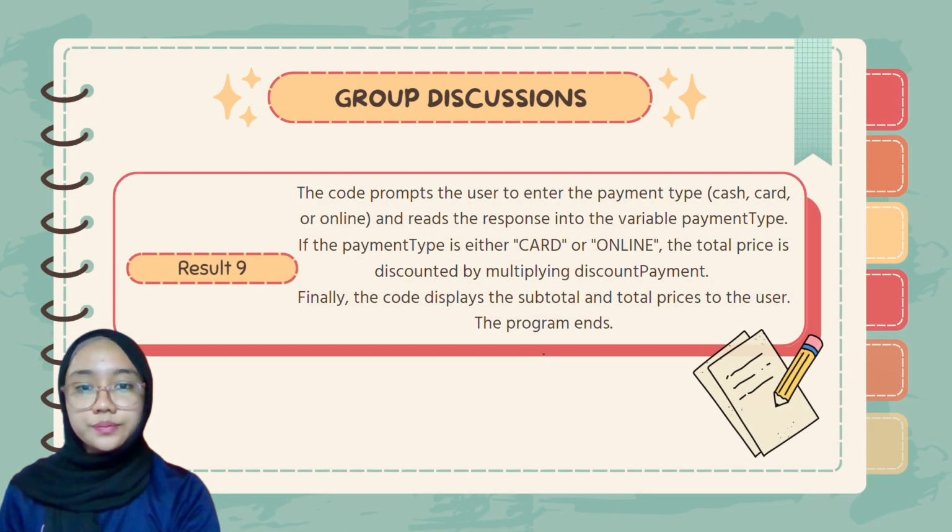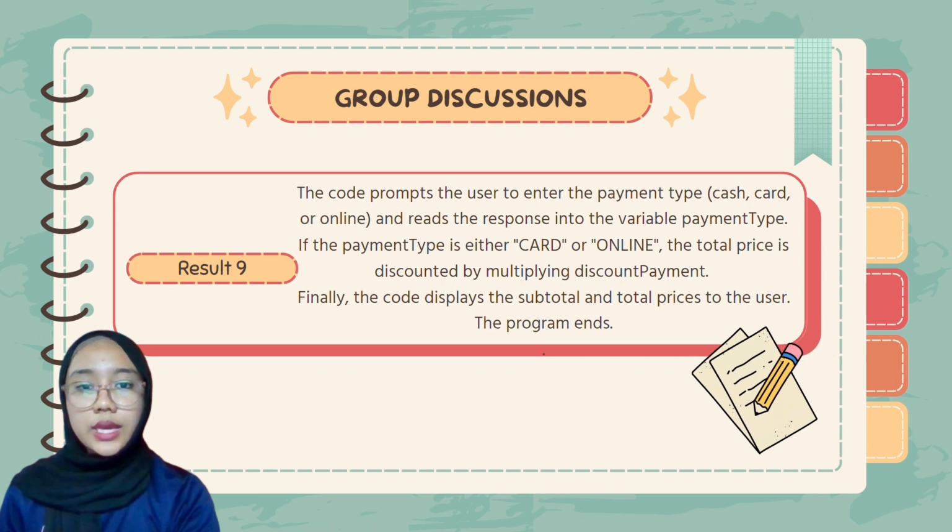The code prompts the user to enter the payment type, cash, card, or online, and reads the response into the variable payment_type. If the payment type is either card or online, the total price is discounted by multiplying by discount_payment. Finally, the code displays the subtotal and the total price to the user. The program ends.